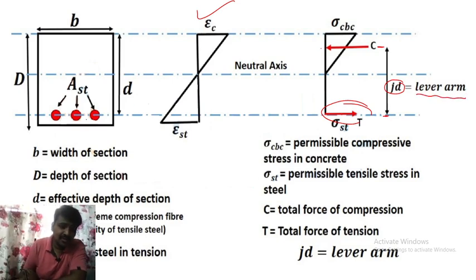Let me now discuss: B is the width of the section, D is the depth of the section, and small d is the effective depth of the section. AST is the area of steel in tension.